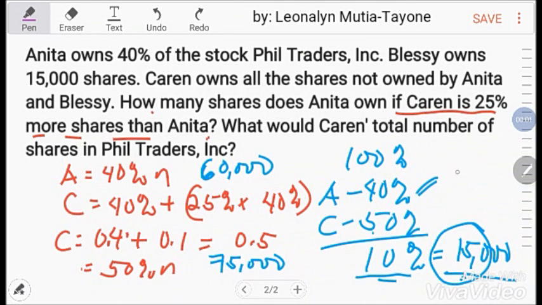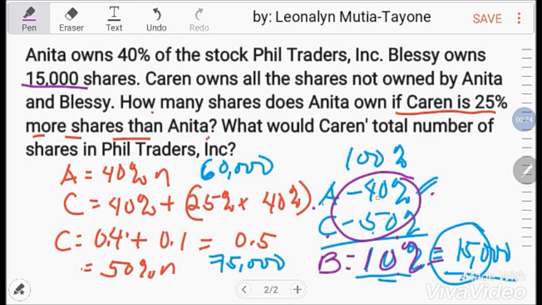Ulitin lang natin dito banda. Itong si Anita, 40% siya. Si Karen, 50% na siya. So ang kabuuhan lahat nitong dalawa ay 90%, so ang natira ay 10%. Ito naman kay Blessy. Si Blessy na may 10%, nakalagay na dyan na 15,000 shares yan. Ibig sabihin yung 10% na yan ay equivalent ng 15,000.